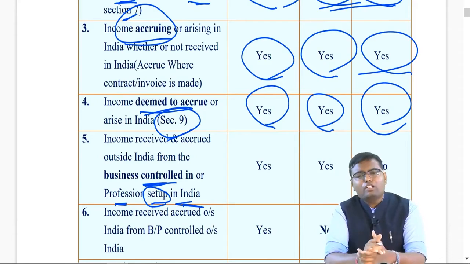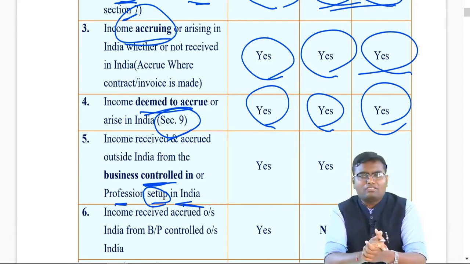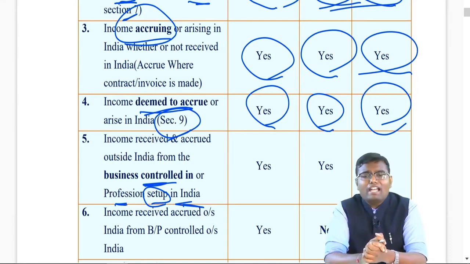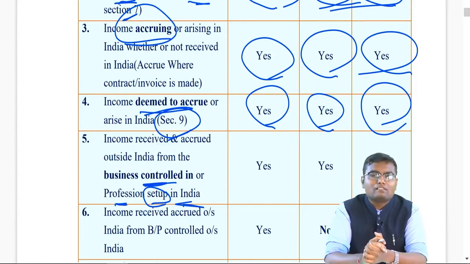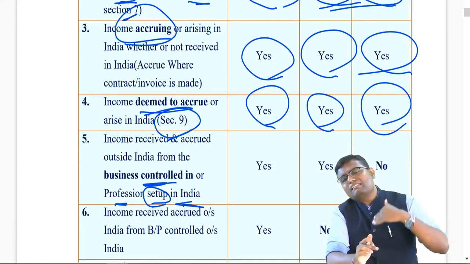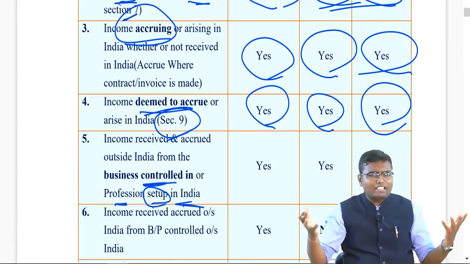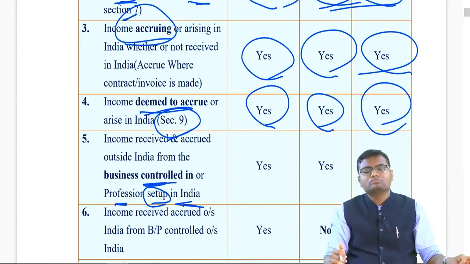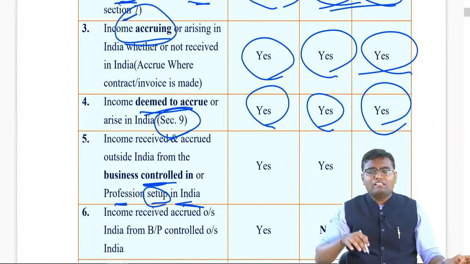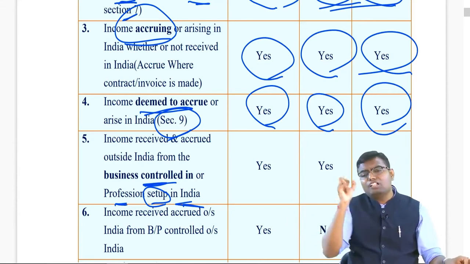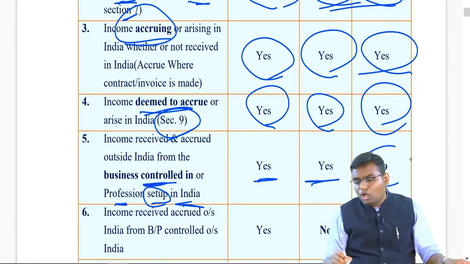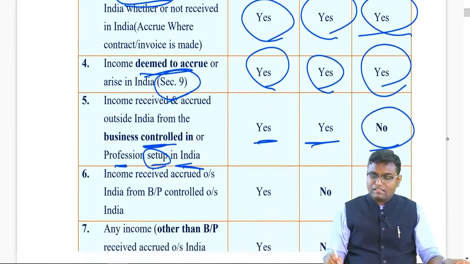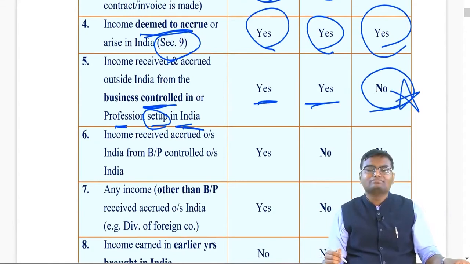Now let's say in the journey of 2 to 3 days, he took some key decisions of the business while he was in India. From where has he controlled the business? India. Can we charge tax from such a non-resident? Answer is no, because the income does not belong to India. It is just controlled from India. If a person is coming to India for a visit, it is not the rule that he can't manage his business, no. And that's why this kind of income, which is accruing outside India and received outside India, with just control in India, will be taxable only to R&OR and RBNOR, not to a non-resident. This is the first income which is not taxable to NR.